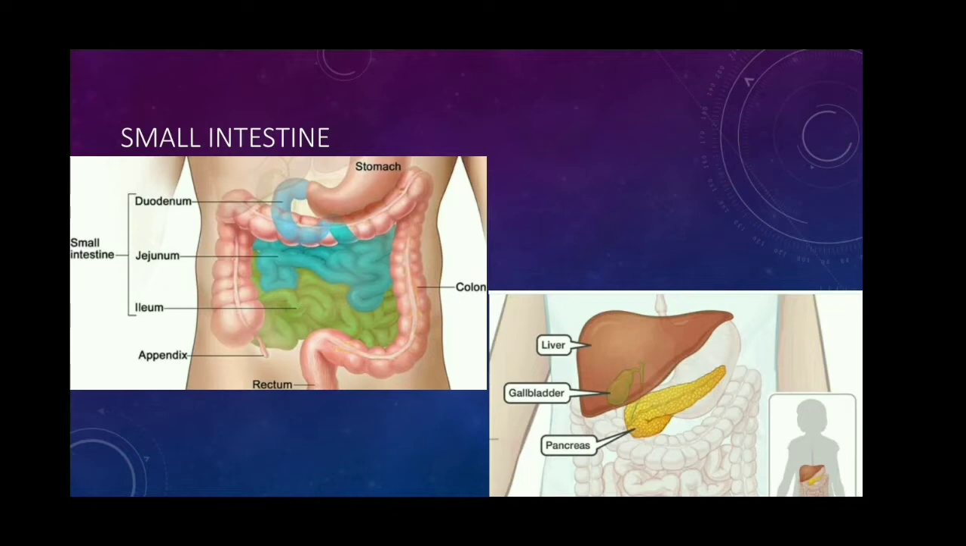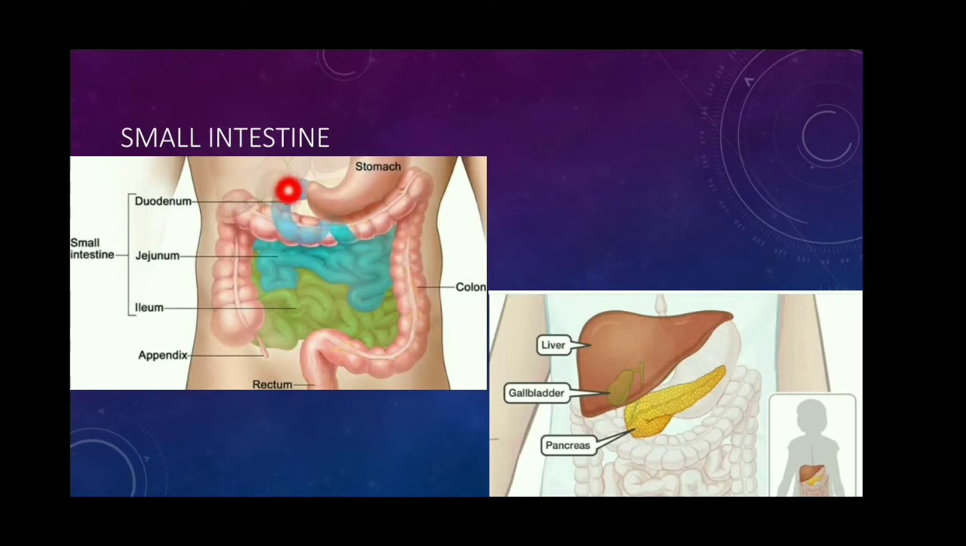The small intestine is the longest part of the alimentary canal. It is a long coiled tube measuring about 5 to 7 centimeters in length. It consists of three parts: duodenum, jejunum and ileum. Let's study one by one. Duodenum. It is the first part of the small intestine. It is a C-shaped organ.